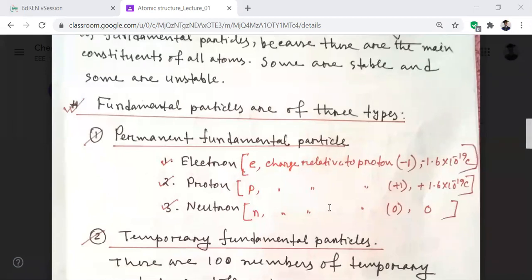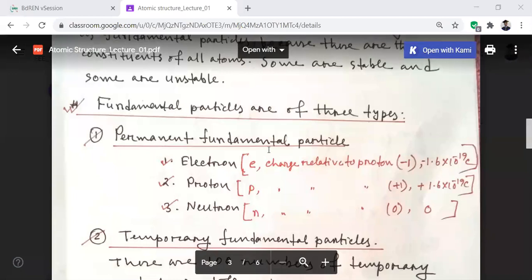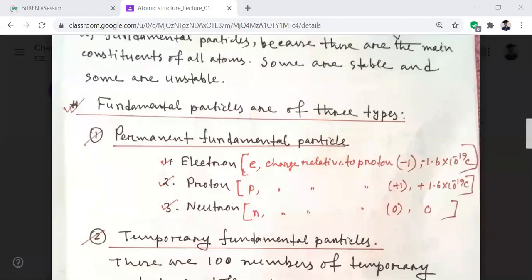So do you know where electron is moving, or where electron stays in the atom? Tell me, where does the electron stay in the atom? In the orbit. From now on we have to say it in English: orbit, energy orbit. That means these are also called energy shell, energy level or shell. This is orbit. And proton and neutron stay in the nucleus.